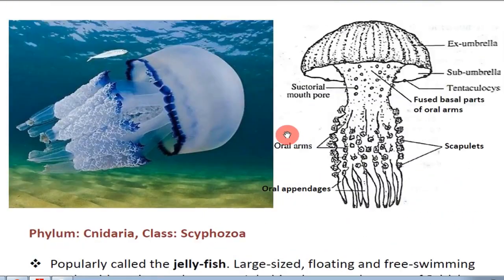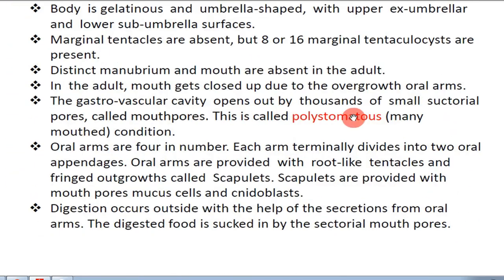Here the mouth is not present because the oral arms have overgrown and cover the mouth, so it is almost closed by the overgrown oral arms. Here you can see the oral arms are very much developed. The gastrovascular cavity opens out by thousands of small sucking pores called mouth pores.